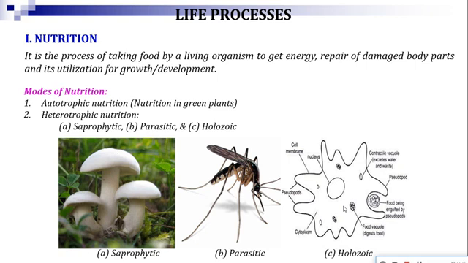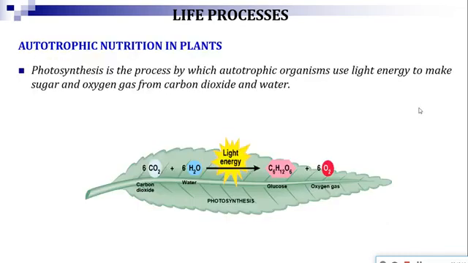Human beings also fall under this category because we take the food from the external source. The food goes into the body. It will be digested. Then we will get the energy. So thus we are also considered as holozoic organisms. So this was all about the modes of nutrition, autotrophic nutrition and heterotrophic nutrition. Try to memorize the difference between saprophyte and parasite. Now let us discuss autotrophic nutrition in plants.